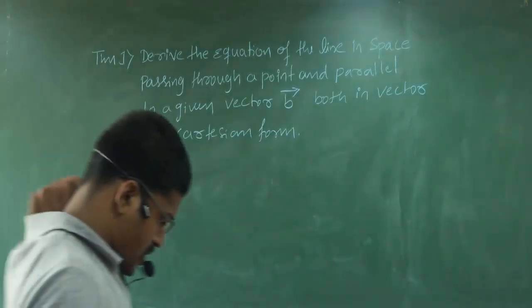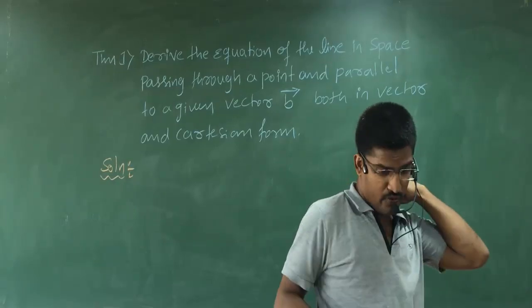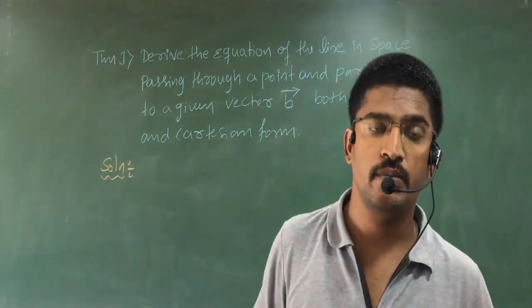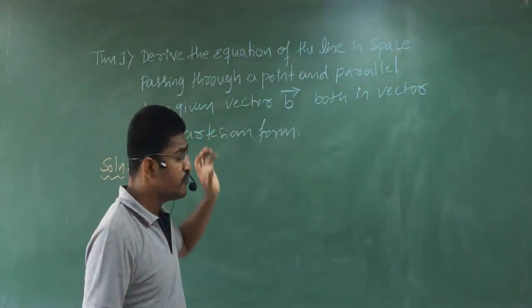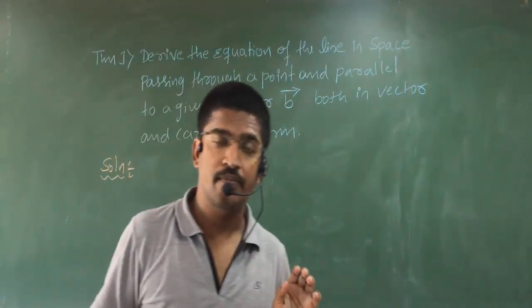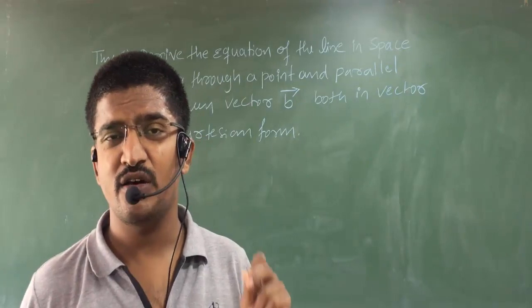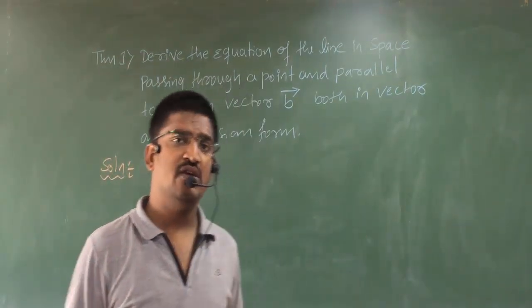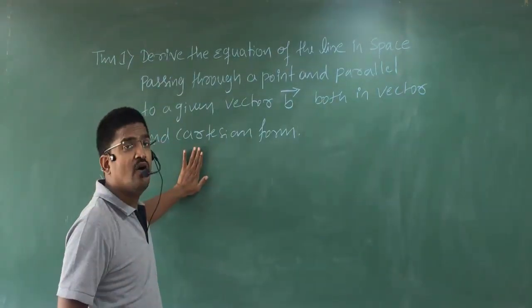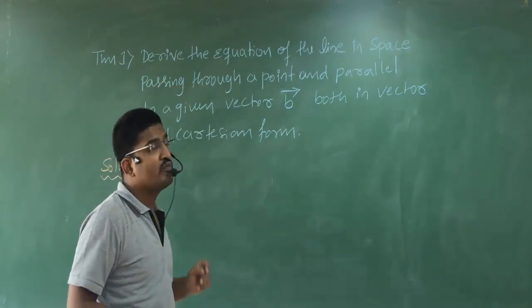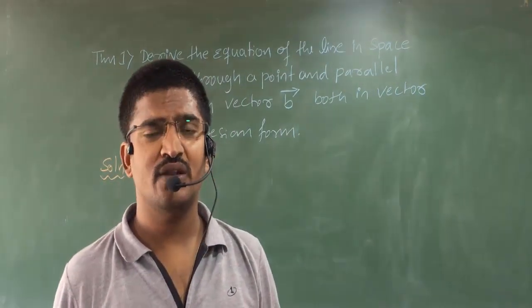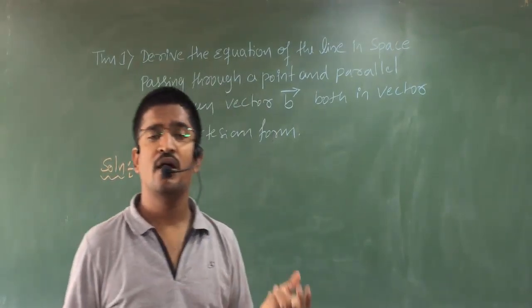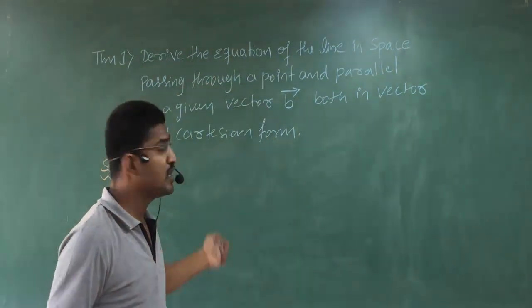Okay, students. So now let us go for our first theorem. Clear? So in the exam, the statement of the theorem will be given. Are you getting my point? The statement of the theorem will be given like this, or they can just ask to derive the equation of a line in space passing through the given point and parallel to the given vector, both in Cartesian form and vector form. That is what is given here.